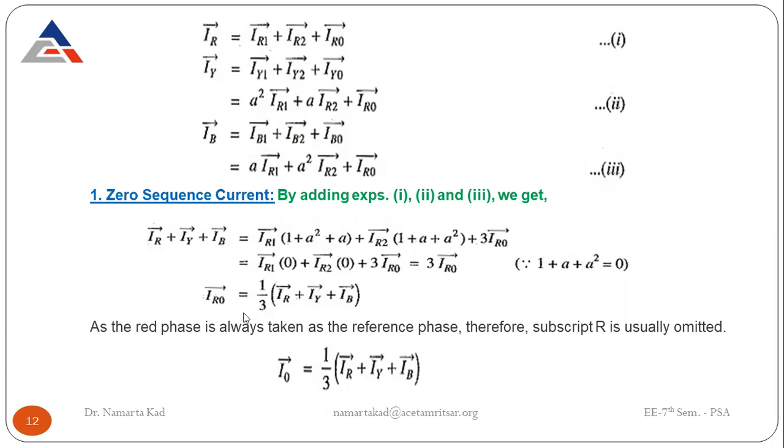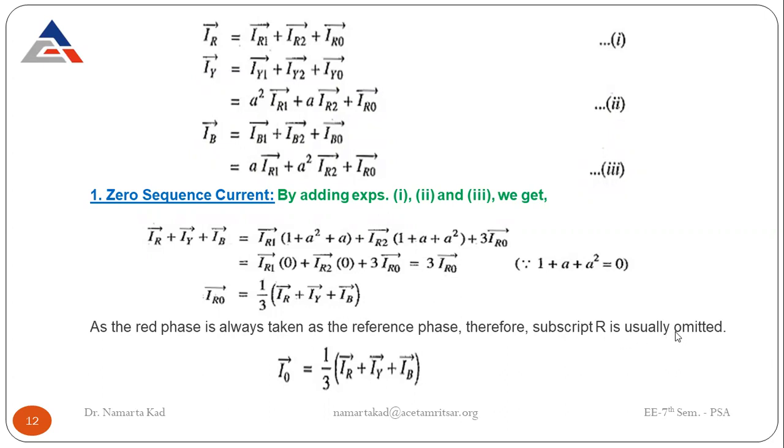So how to calculate the zero sequence component for the red phase? This is equal to 1/3 of the net current that is flowing in the red phase, Y phase and B phase.